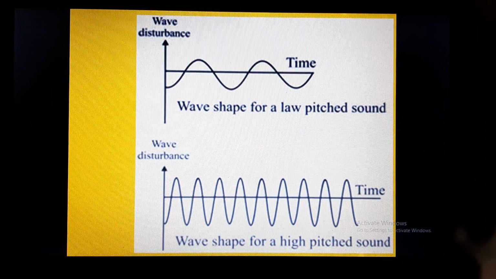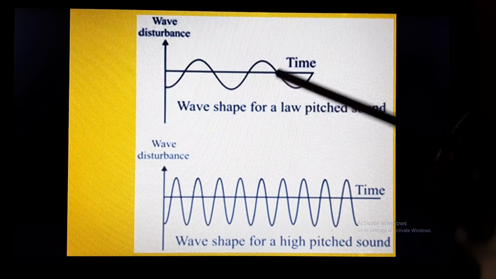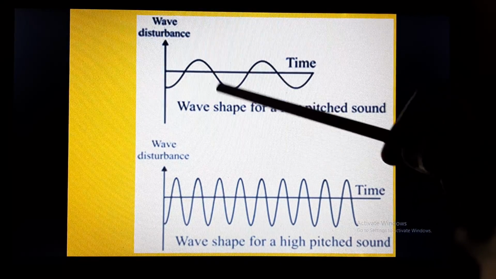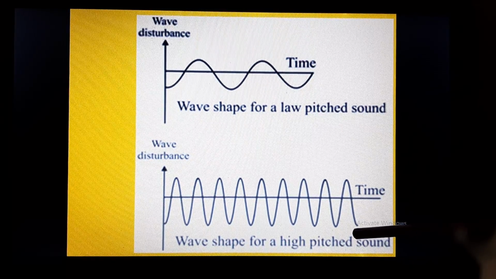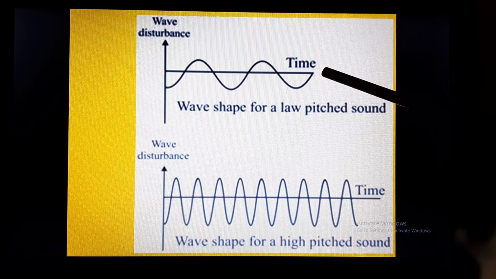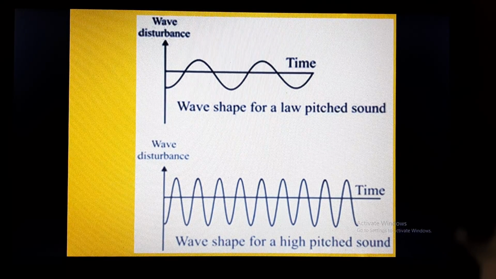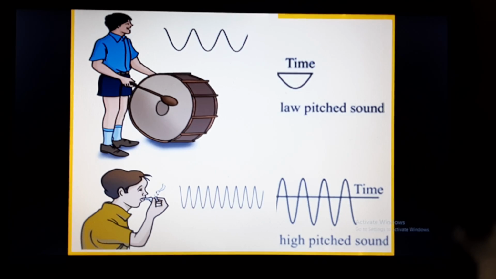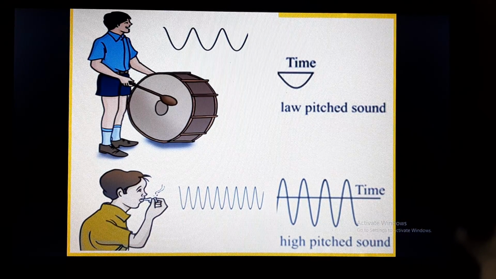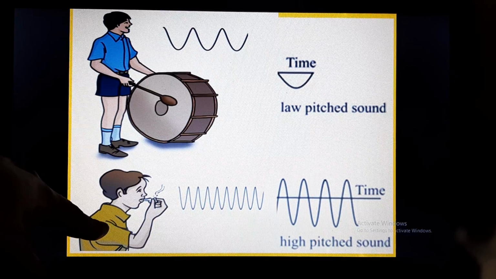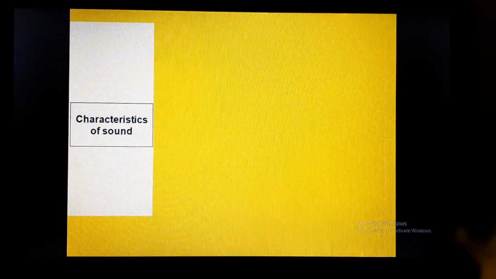Here you can see the amplitude is the same and the time period is the same, but here the frequency is low and here the frequency is high. So this wave shape has a low pitched sound, and this has a high pitched sound. Similarly, as we have discussed, the sound produced by the drum has a lower pitch, whereas the sound produced by the whistle has a higher pitch because the frequency is more.